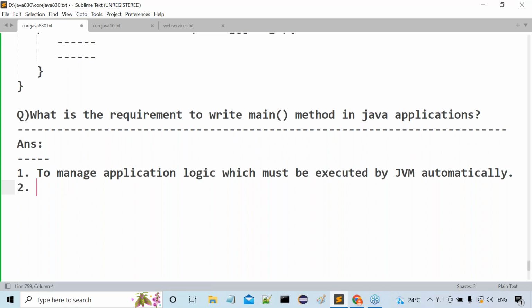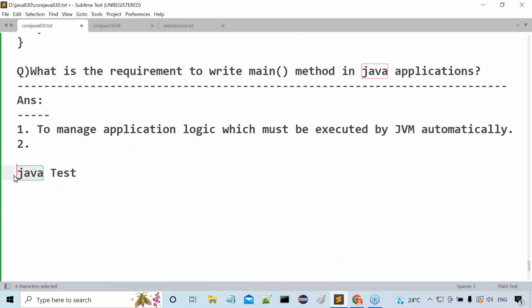Then point number two is what now? Listen carefully. For example, on the command prompt, java Test, if I provide. To execute a Java program, we have to use the Java command. Java space Test, if I write now, what will JVM do? JVM will come inside the Test class, JVM will search for the main method, then JVM will execute the main method.